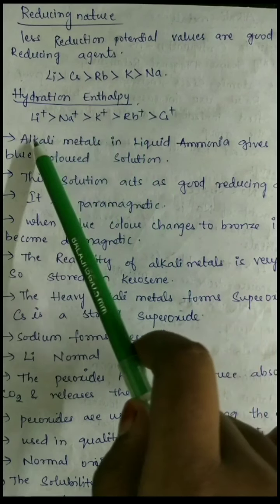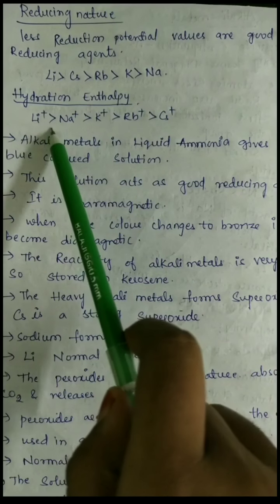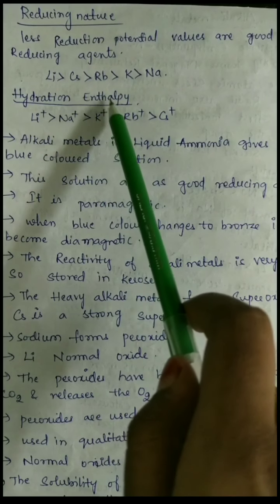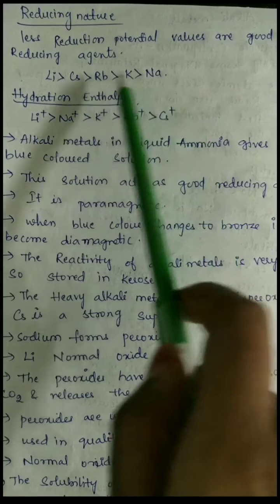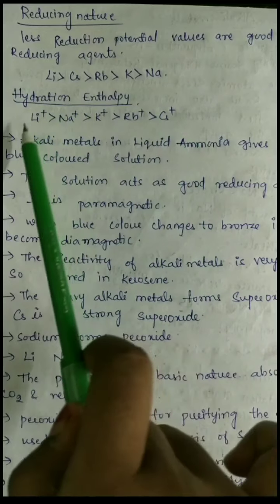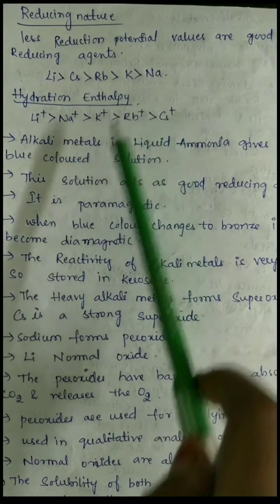And the next important property is hydration enthalpy. It's a physical property. In the hydration enthalpy, lithium plus is greater than sodium plus, is greater than potassium plus, is greater than rubidium plus, is greater than cesium. So the hydration enthalpy also decreases down the group. Lithium has the maximum hydration enthalpy.